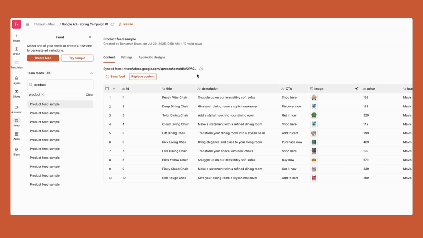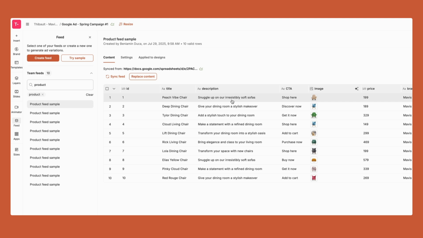Now, the feed is a feature that allows you to create variations, and you can connect the feed to any endpoint that generates a CSV file. So think about it, product listings, like product catalogs, you might have a database. As long as your endpoint generates a CSV, it can be as simple as a spreadsheet with CSV export in the settings. You can then parse that, and automatically all the columns are going to show up here.